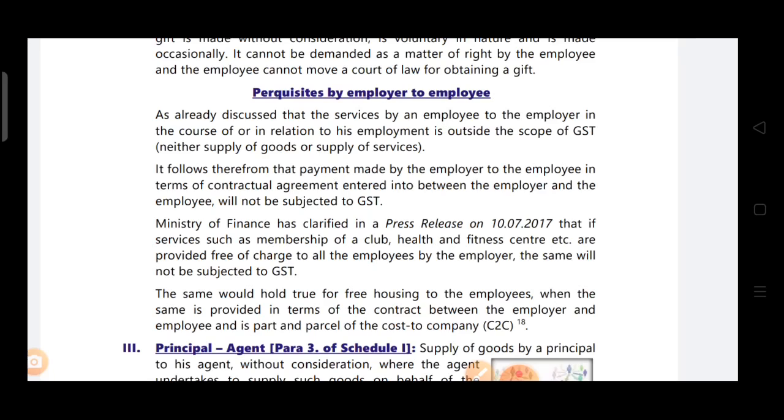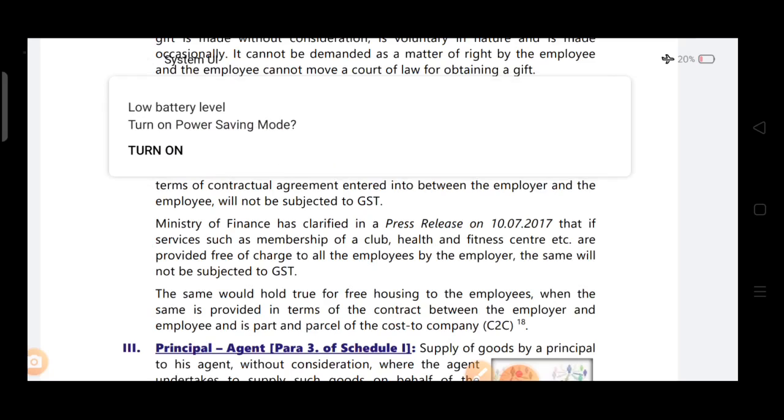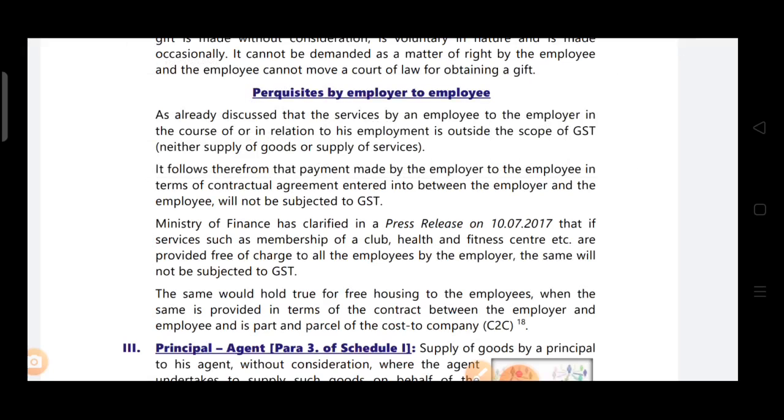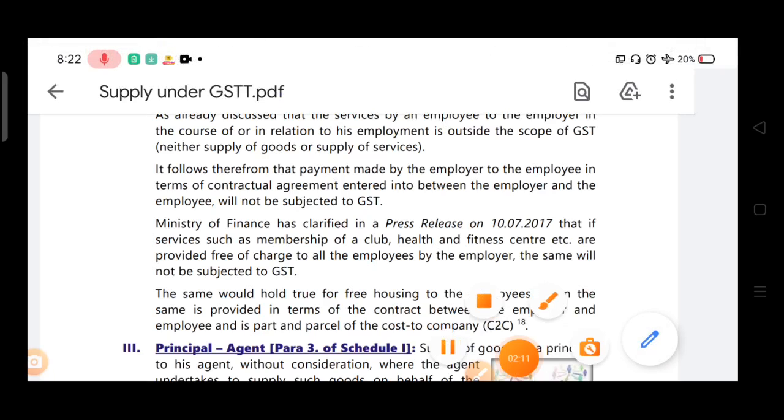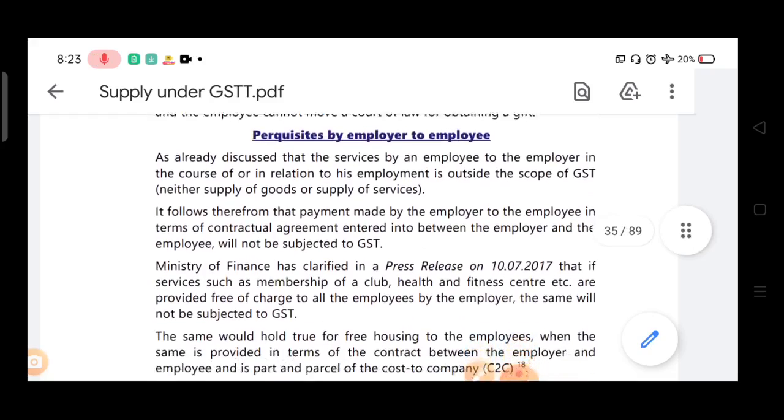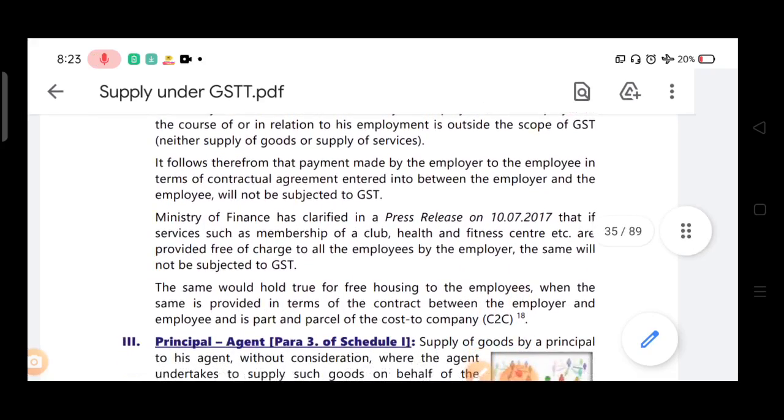Means if services like membership of a club, health and fitness center are provided free of charge to all the employees by the employer, then the same will not be subjected to GST. So this is a perquisite provided by employer to employee, and it is not subjected to GST.